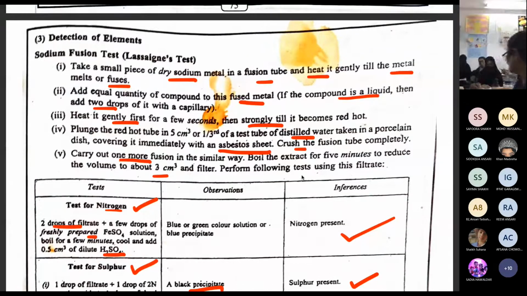I will just explain to you. If possible, he is going to give me the fusion tube and sodium metal. If the compound is liquid, then we will add drops. If it is a solid, we will add the compound as it is with the spatula. Then we have to heat gently first for a few seconds, and then it should become red hot. And then we are going to plunge it in the porcelain dish.